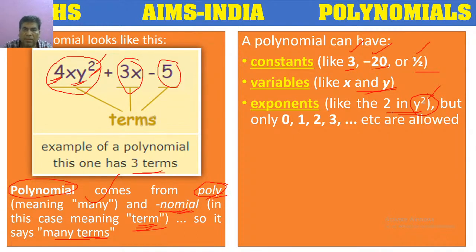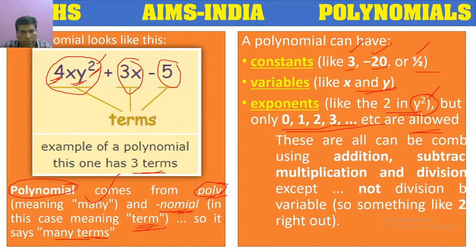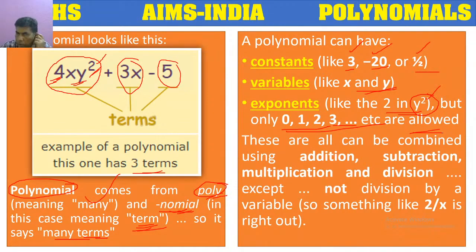But in the place of exponents, only numbers like 0, 1, 2, 3, which means whole numbers, are allowed. Negative integers are not allowed. So these constants, variables and exponents can all be combined using operations like addition, subtraction, multiplication and division.